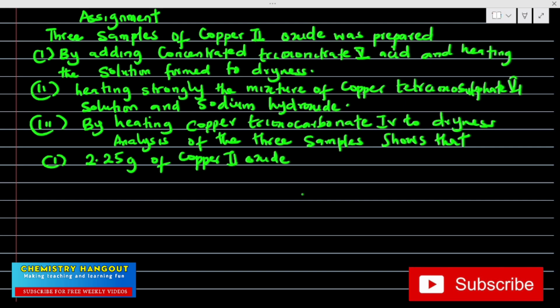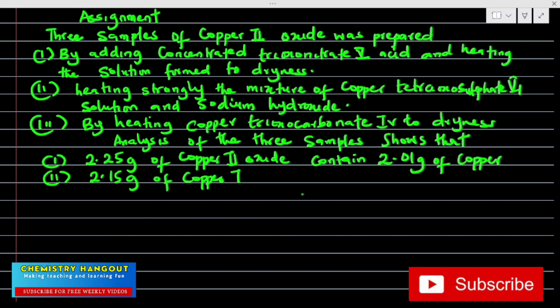You should know what to do. Contain 2.01 gram of copper, while in the second sample they said 2.15 gram of copper 2 oxide contain 1.92 gram of copper.